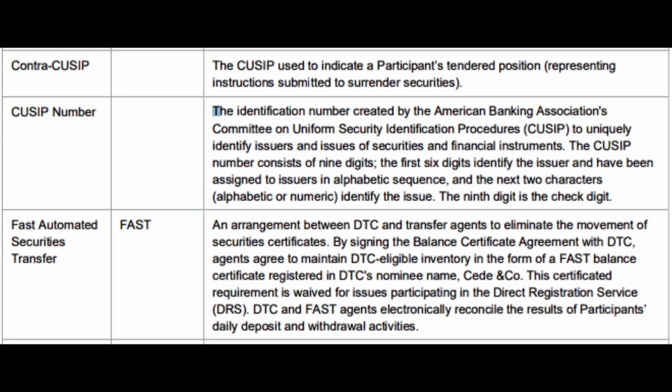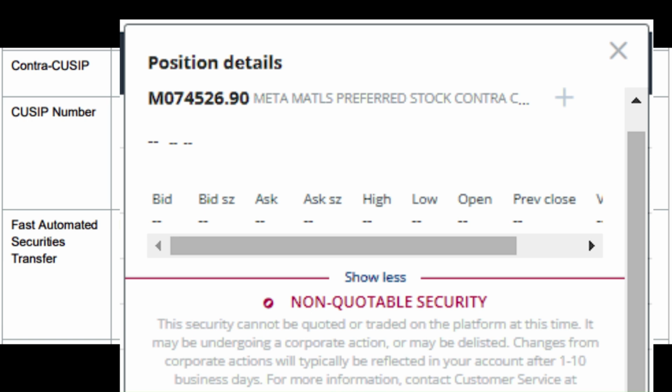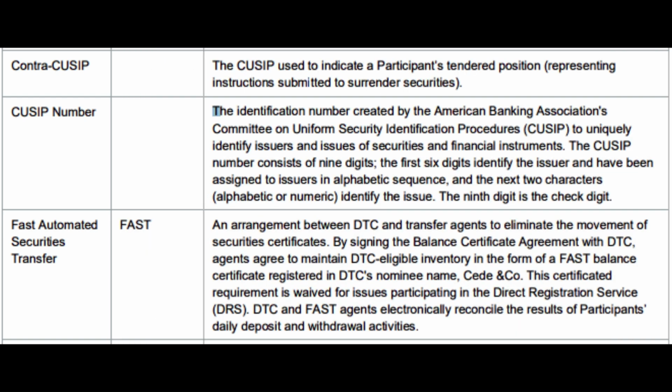3. Contra-CUSIPs are used to indicate a participant's tendered positions, representing instructions submitted to surrender securities. The Contra-CUSIP provided by my brokerage, Questrade, is M074526.90, and therefore indicates that Questrade has tendered its position to the DTC as surrendered securities. 4. CUSIPs are the identification numbers created by the American Banking Association's Committee on Uniform Security Identification Procedures, CUSIP, to uniquely identify issuers and issues of securities and financial instruments. The CUSIP number consists of 9 digits. The first 6 digits identify the issuer and have been assigned to issuers in alphabetic sequence, and the next 2 characters, alphabetic or numeric, identify the issue. The 9th digit is the check digit.